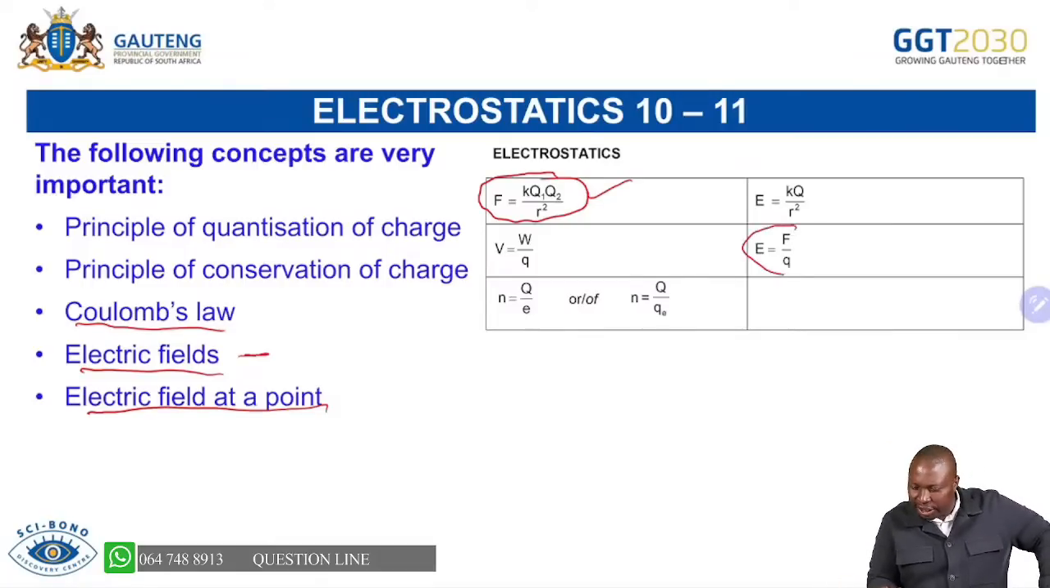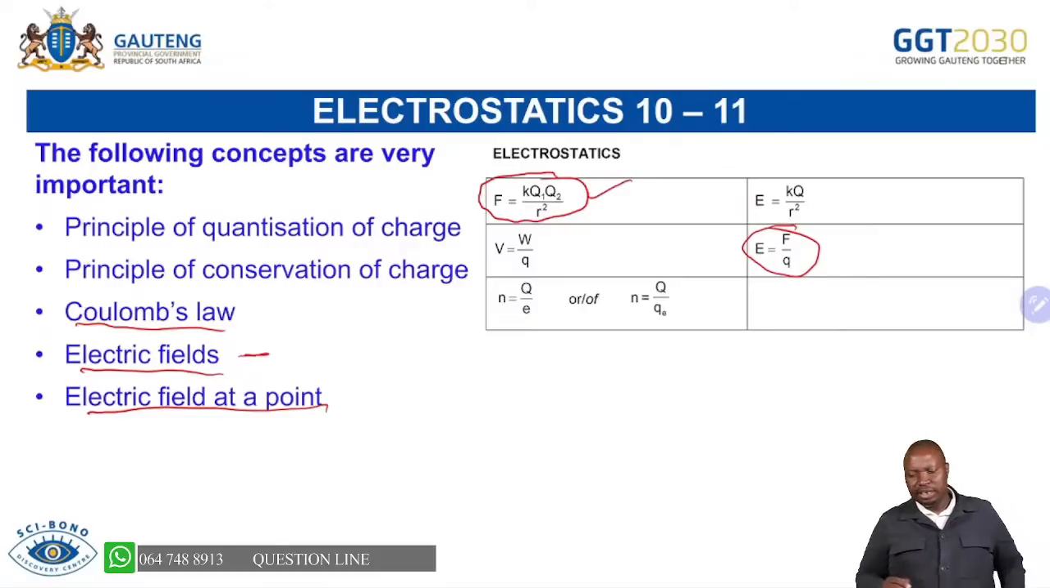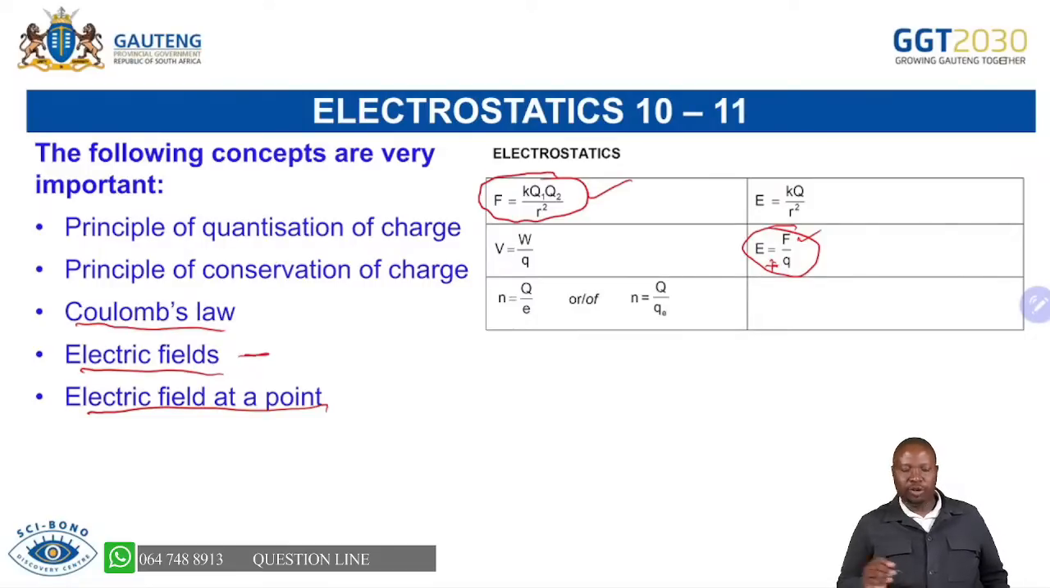And we are saying electric field at a point. Simply go to the data sheet there, don't forget. And simply say, okay, it's a what? It's a force per unit positive charge. Force per unit positive charge. That is your electric field at a point. So that helps you as well.